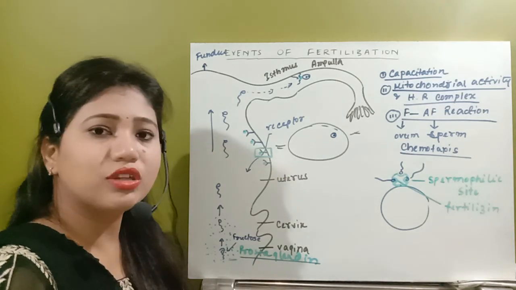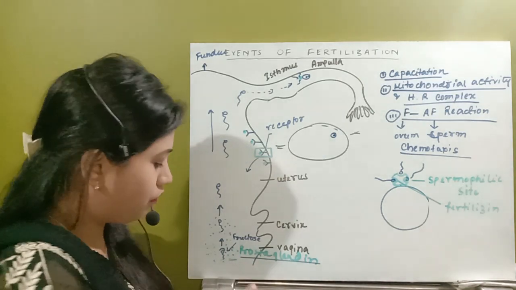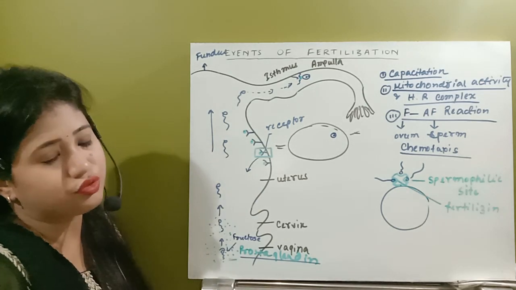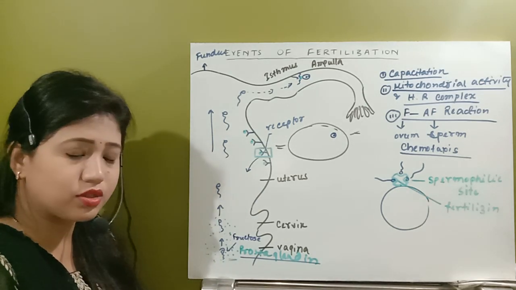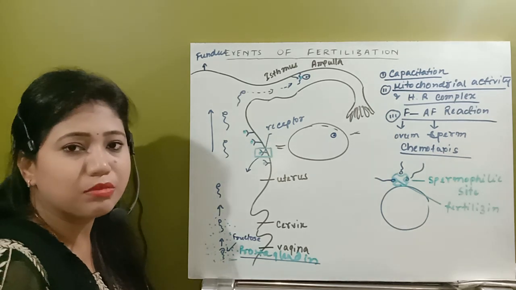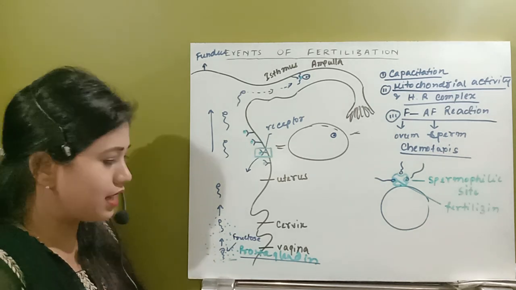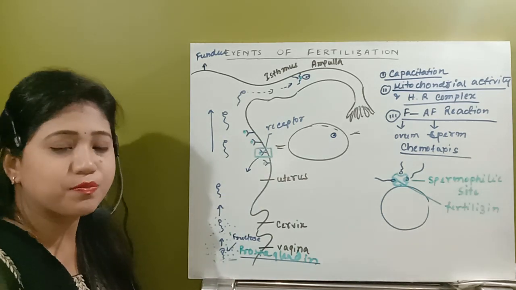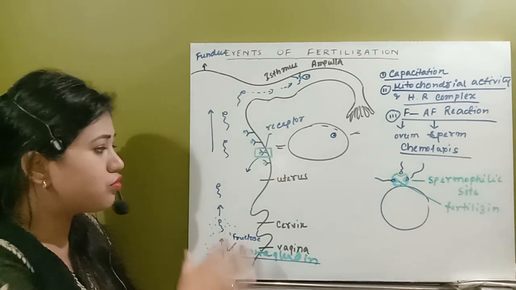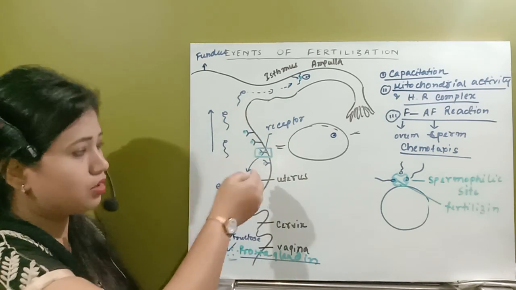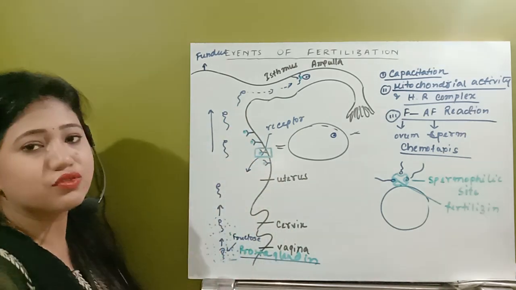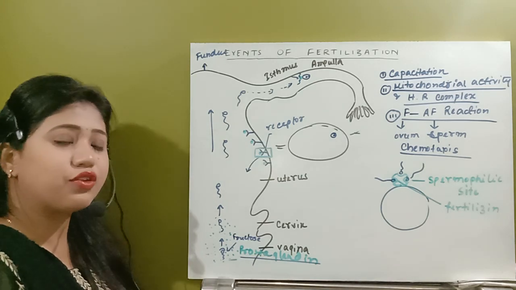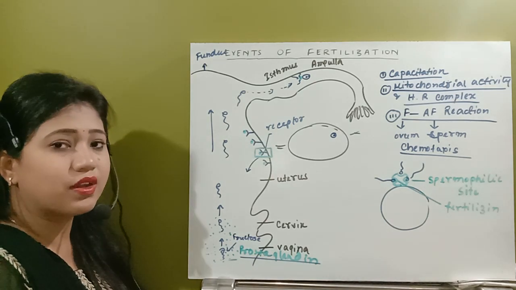So why does this chemotaxis reaction occur? See, whenever the spermatozoa are deposited, it was around 200 to 300 million spermatozoa. Due to the acidic medium, lots of spermatozoa die.